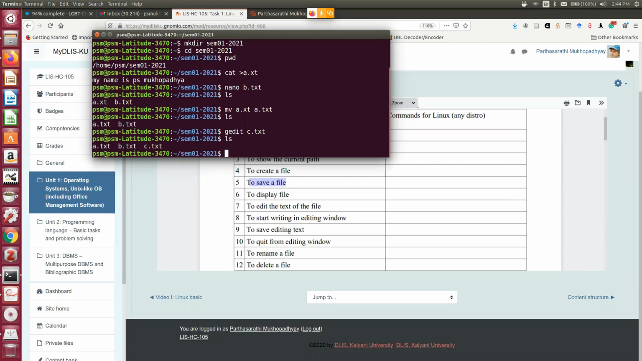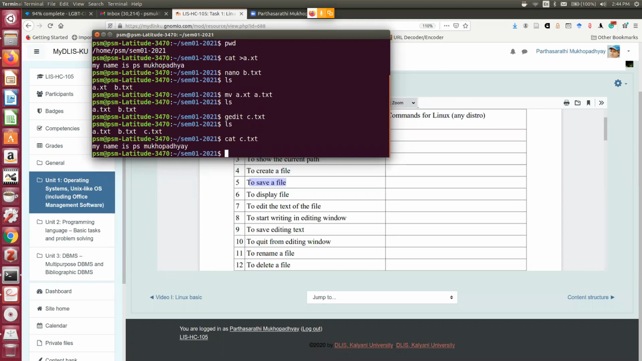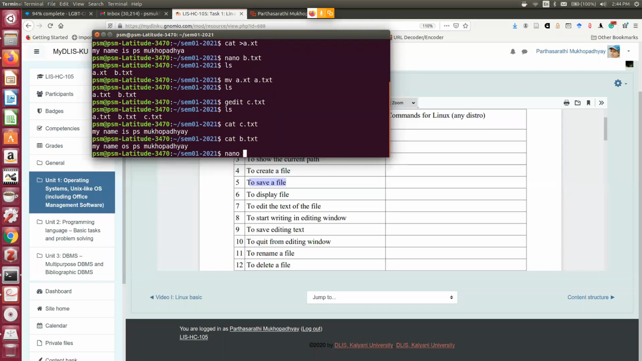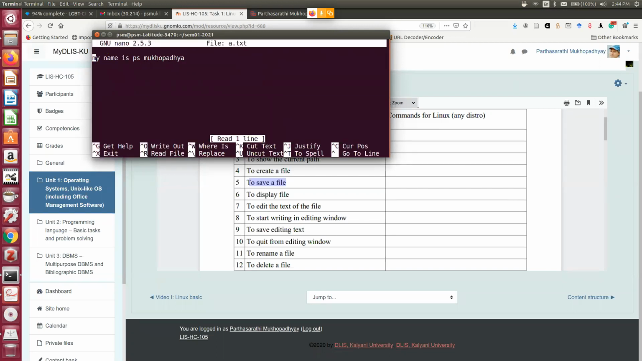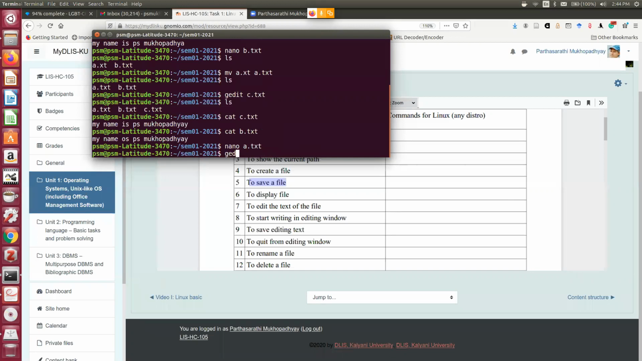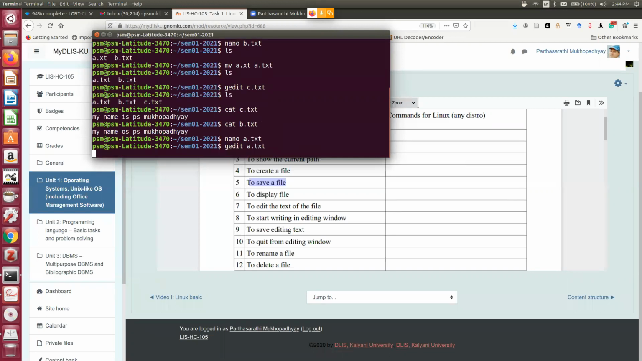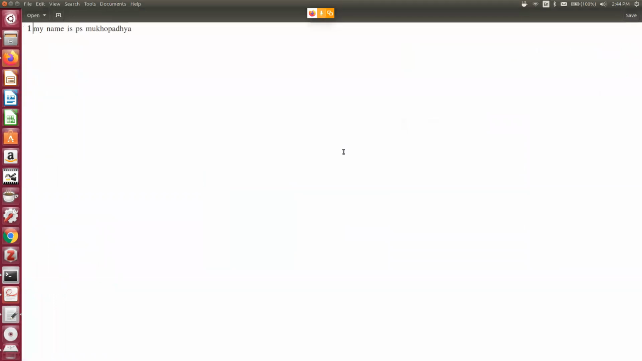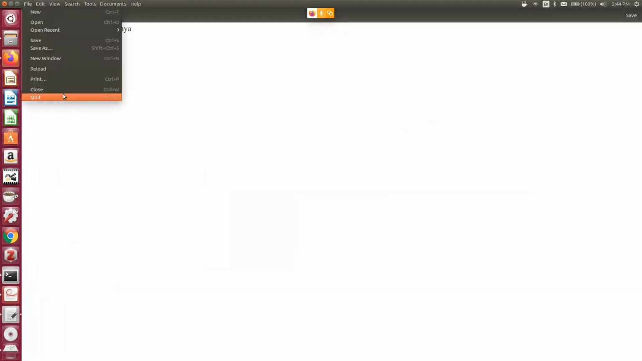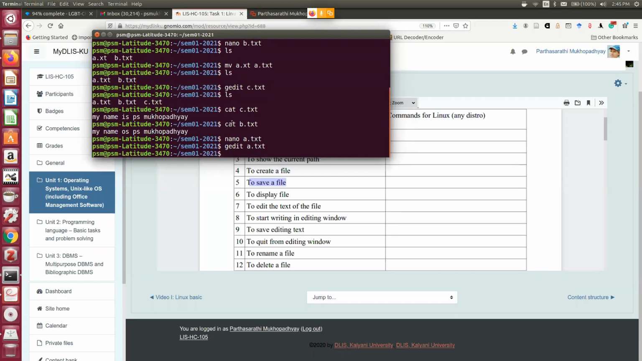Now to display the content of the file, there are again different ways. You can use the cat command, cat c.txt, so it can display, cat b.txt, or you can simply use nano file name, nano a.txt, or gedit file name. Okay, so in this way you can utilize either cat.